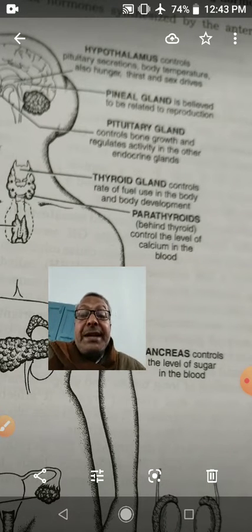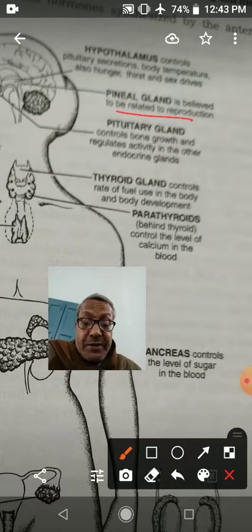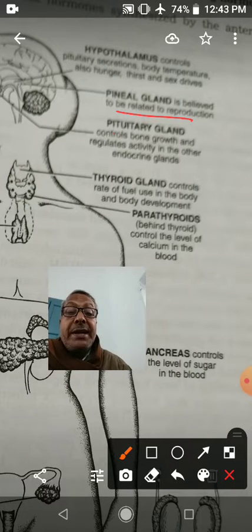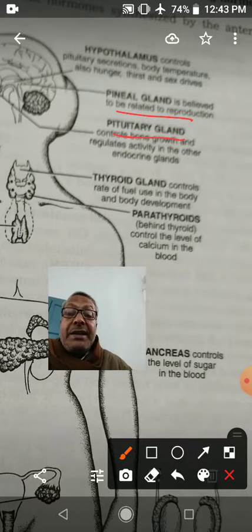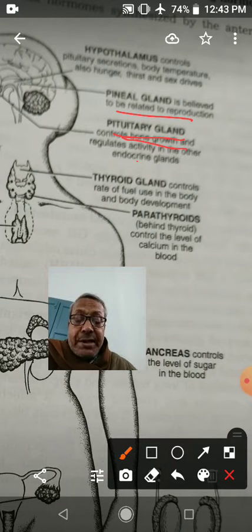Next is the pineal gland. The pineal gland is also present here, and it is believed to be related to reproduction. Third is the pituitary gland. The pituitary gland controls bone growth and regulates activities of other endocrine glands. Therefore, the pituitary gland is called the master gland of the body. It secretes many hormones, and these hormones control the secretion of other endocrine glands. Therefore, it is called the master gland.